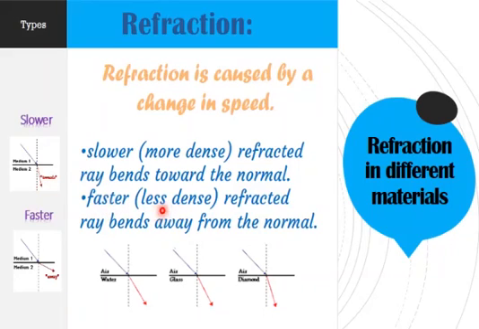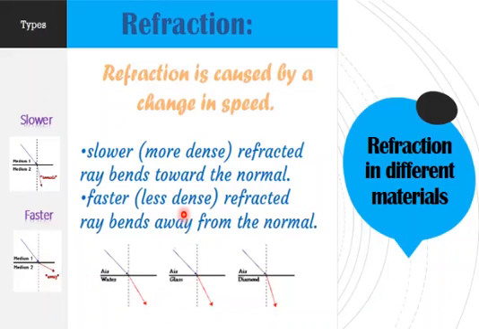But if it passes into a material which is less dense, because in most cases we are looking at light passing from air into water, into glass, and into diamond, there is a comparison. You can see that in water the refraction is less, because water is less dense compared to glass and diamond, so the angle of refraction is greater. The refracted ray is away from the normal, as light travels faster inside the medium because the medium is less dense.